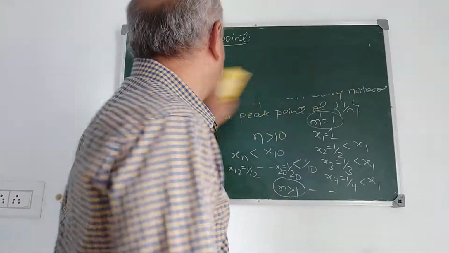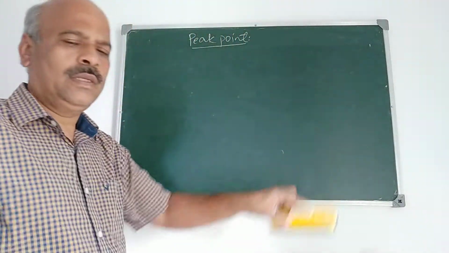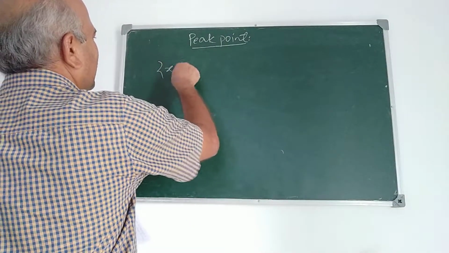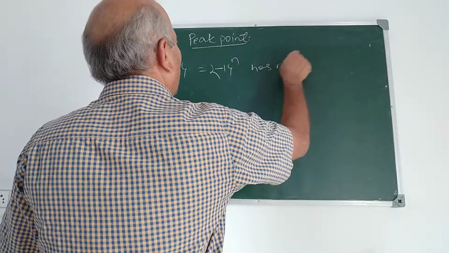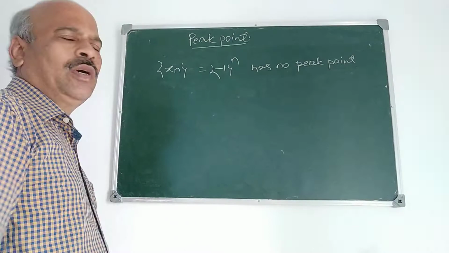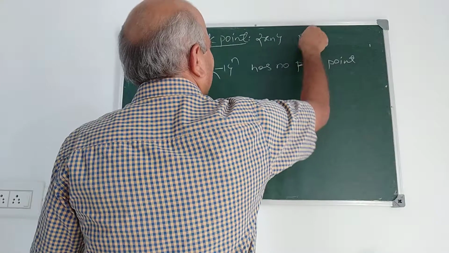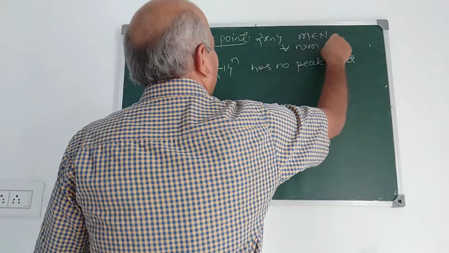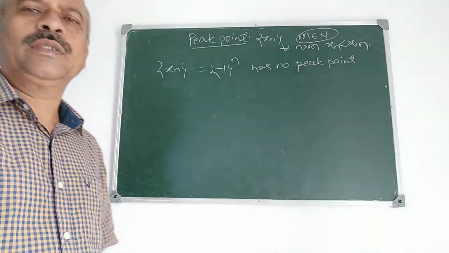And I take another example from which you can easily understand what a peak point is. This sequence xn defined by xn is minus 1 raised to n has no peak point. What is the peak point? Peak point means suppose xn is a sequence and there exists a natural number m such that for all n greater than m, xn is less than xm. Then this is called the peak point of the sequence.